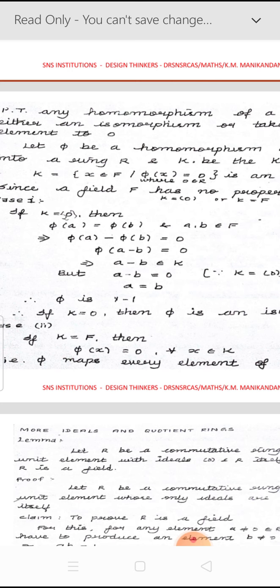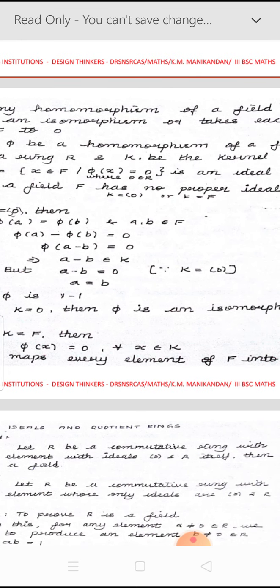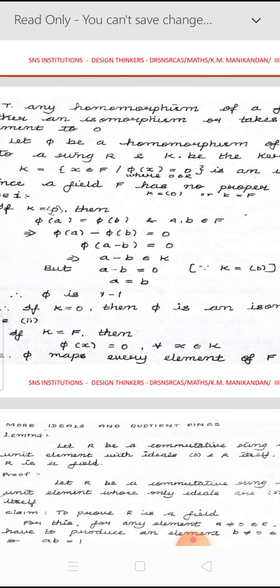Here the domain set is F and the codomain set is R, and pi is the mapping we define. The kernel consists of only those elements of F which, when pi is applied to them, are mapped to 0. That is, pi of x is equal to 0. This is an ideal of F that we have defined.